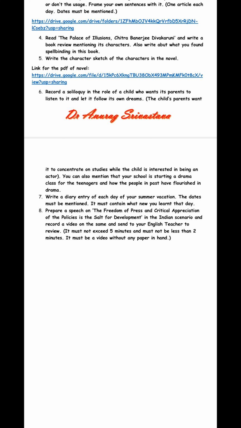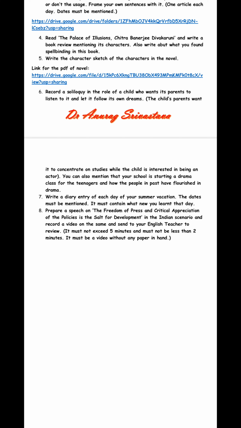Then prepare a speech on the topic: freedom of press and critical appreciation of the policies is the salt for development. This is the topic on which you have to write according to the Indian scenario, and record a video. It should be less than 5 minutes. You should not exceed 5 minutes. But yes, it should be at least 2.5 minutes or maybe 3, not less than that.